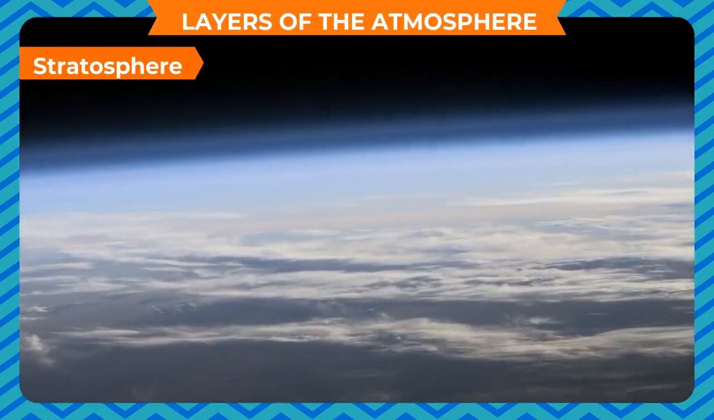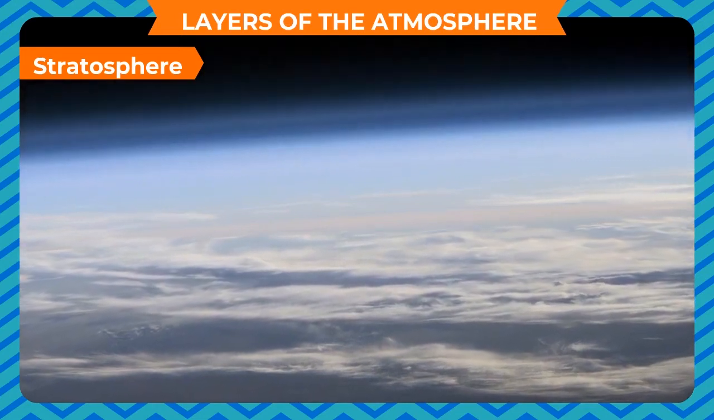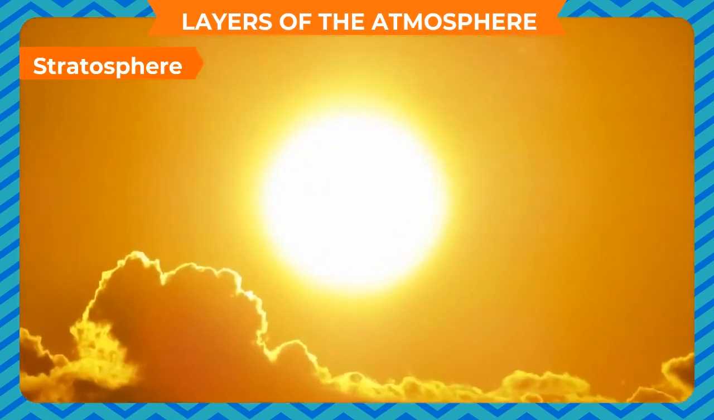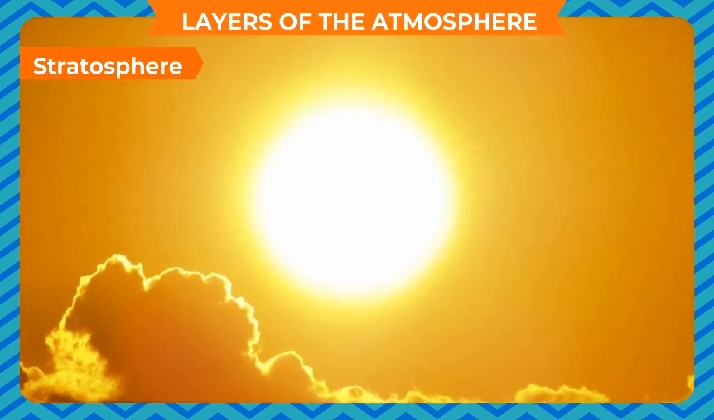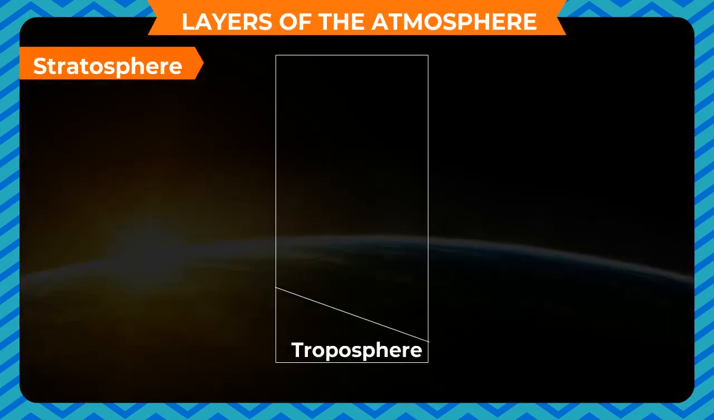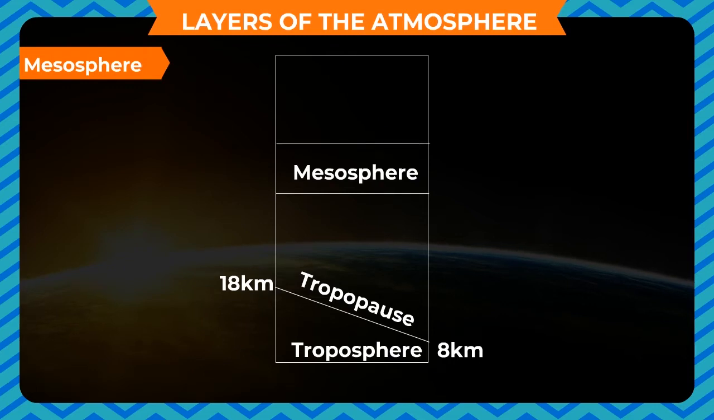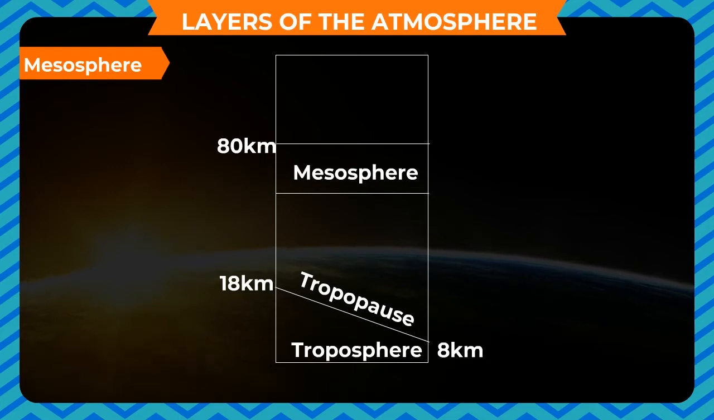This layer is very important for us because it has a very important gas called ozone. It protects us from the harmful ultraviolet rays of the sun, which can even cause skin cancer. The top of the stratosphere is called the stratopause. It separates the stratosphere from the mesosphere. Mesosphere. This layer extends up to a height of 80 kilometers above the stratosphere. The mesosphere has the coldest temperature in the atmosphere.